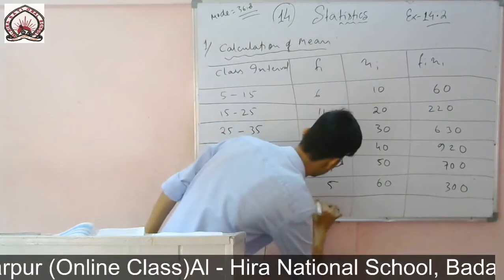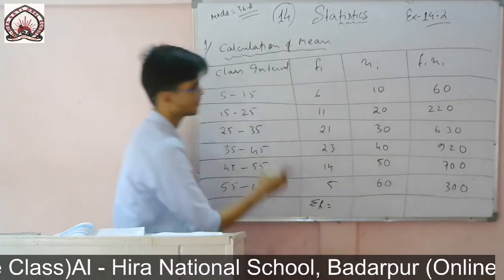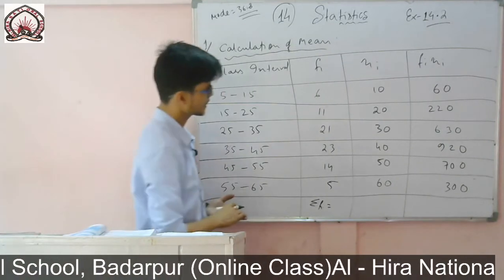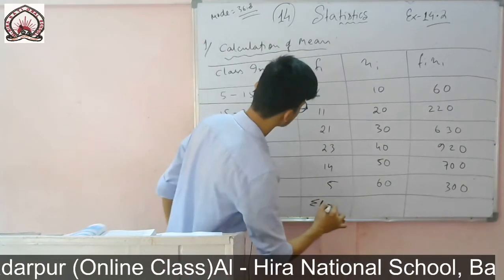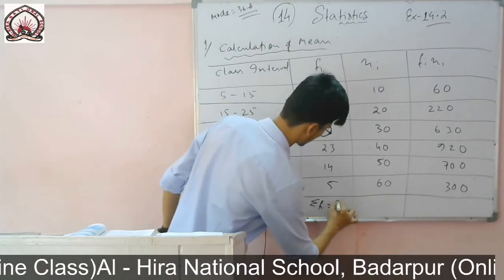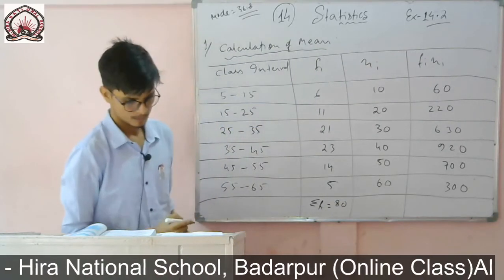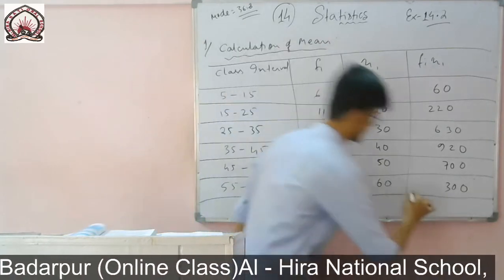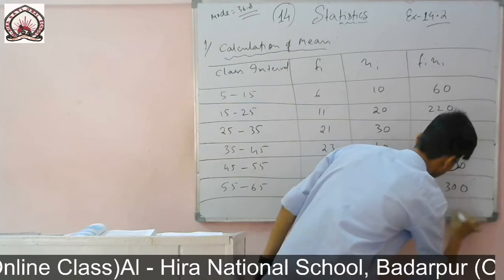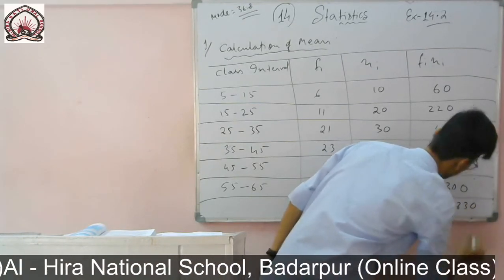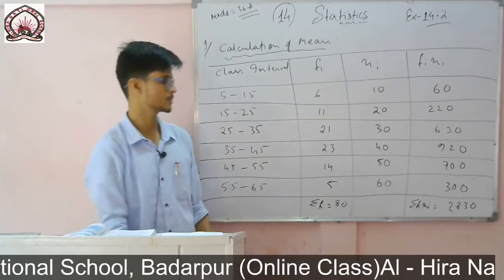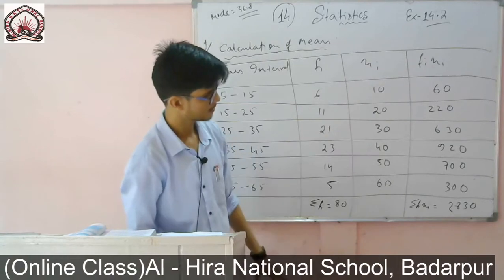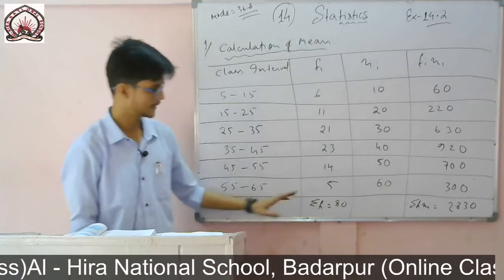So summation of Fi, you just add it, it will be 80. And summation of Fi xi, I have got, it is 2830. Yes, correct, 2830, and summation of Fi is 80.